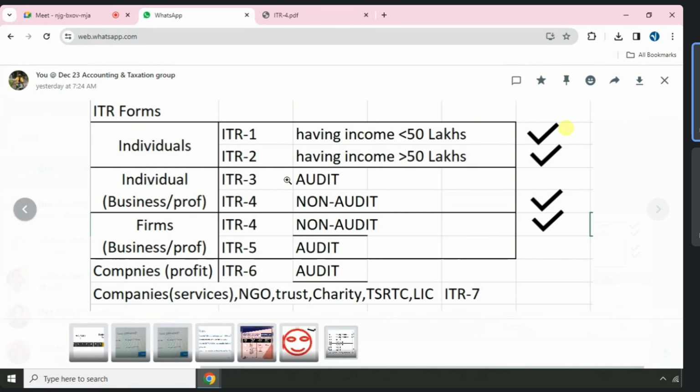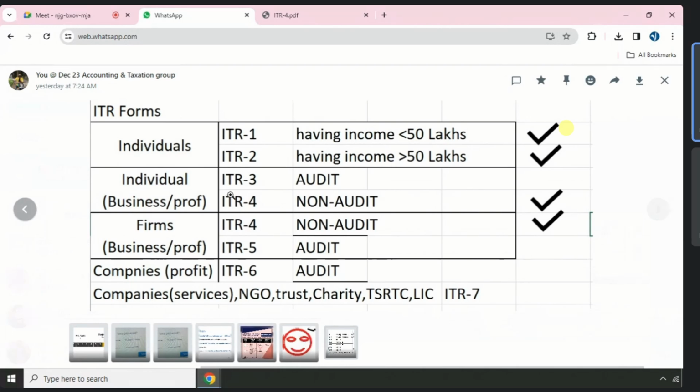ITR 3, the audit return, is applicable to individual persons having income from business or profession. ITR 5 is applicable to firms having income from business or profession where audit is mandatory. Both individuals and firms can file ITR form number 4 in case of non-audit. You got my point?